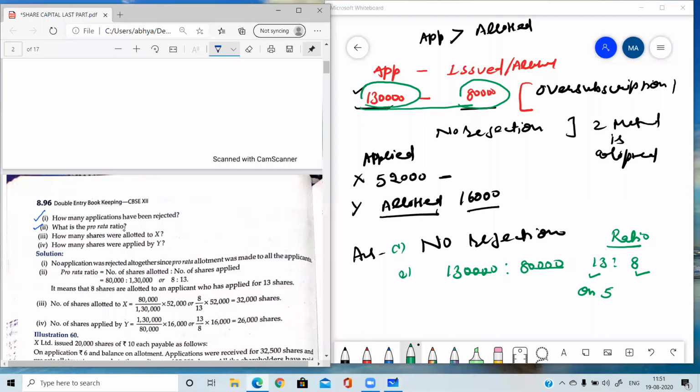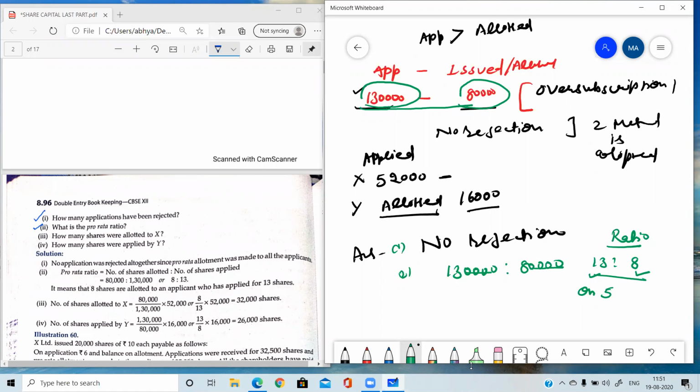Here in this question, you need to just tell the ratio, and the ratio is 13:8. Because understanding of such information is very much important for attempting the pro rata question, because these are the basic things about the pro rata question which we are discussing here in this question.